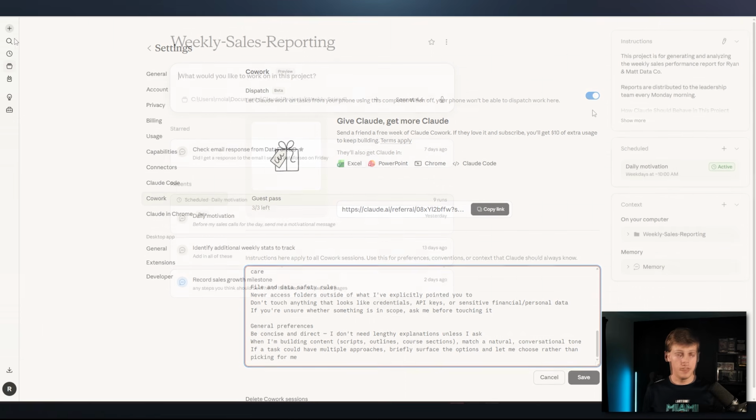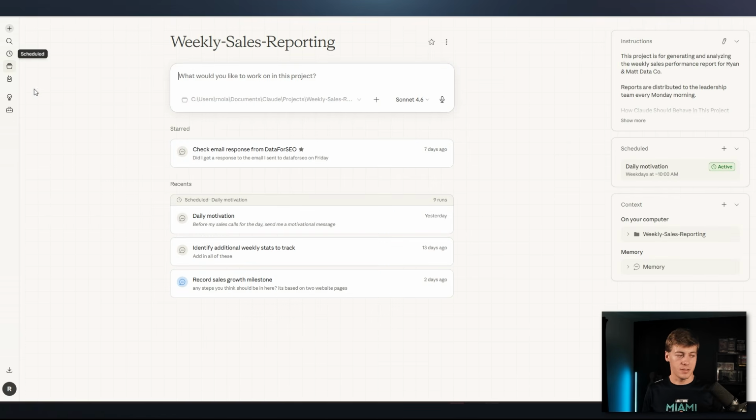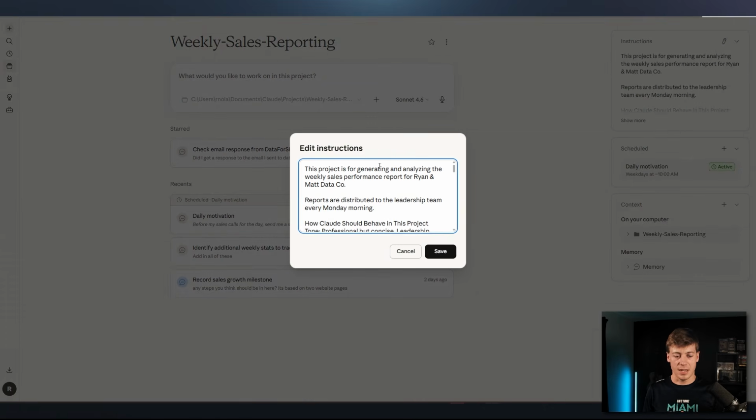Let me show you 2 others. Your next spot is within projects. So if you click on essentially these folders, you'll get brought into this. This is just one of my projects I have here as a demo, which is weekly sales reporting. And you can see I have instructions here into the top right, and I can just edit this and give instructions for a particular project.